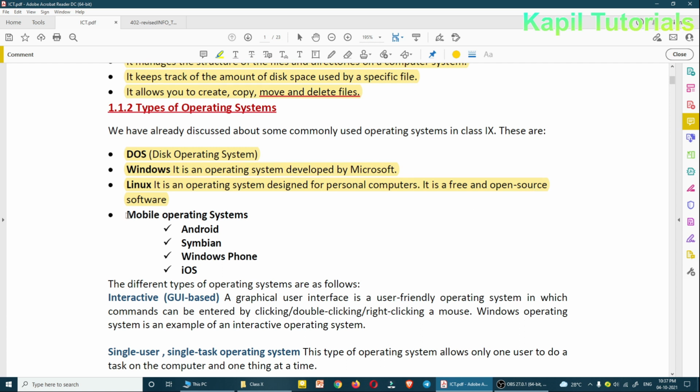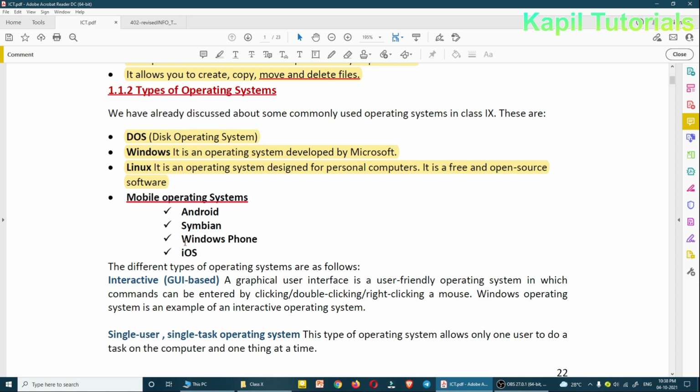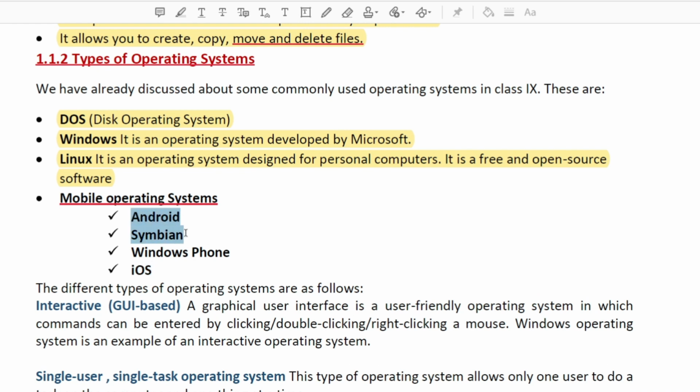Then coming to mobile operating systems: Android, the most popular one, then Symbian, Windows Phone, iOS. I think Android and iOS are the two most popular ones. Mostly people are using Android because it's cheap and easily available, and iOS is Apple. Windows Phone and Symbian are in the market but not that popular. Earlier Windows Phone was there, but then Android and iOS took the majority of the market.